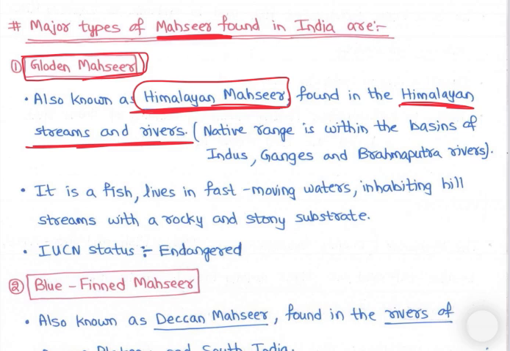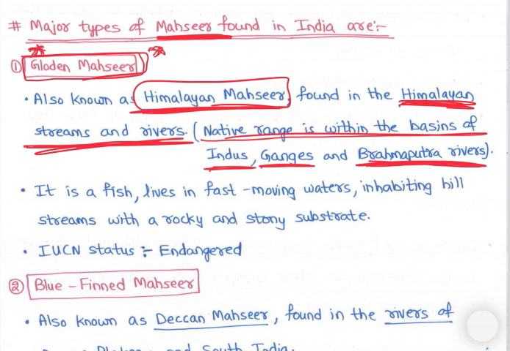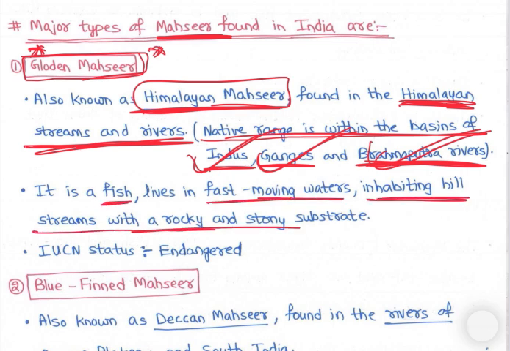Now, we thought, mahseer as you know is a freshwater fish, right? It is not salt water, it is found only in fresh river water. So in Himalayan streams and rivers. Native range is within the basins of the Indus, Ganges and Brahmaputra rivers. So golden mahseer is found in the Indus, Ganges and Brahmaputra rivers. It lives in fast moving waters, inhabiting hill streams with rocky and stony substrate, and IUCN status is endangered. Like humpbacked mahseer is critically endangered.